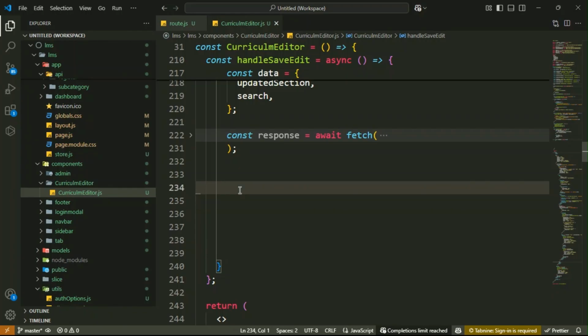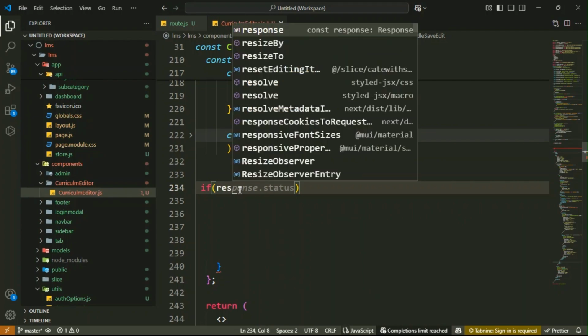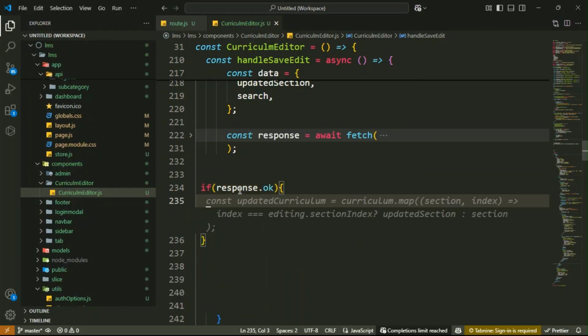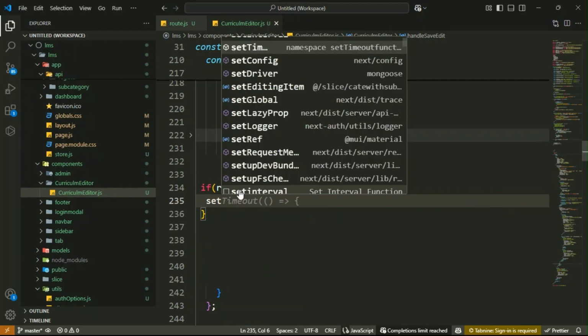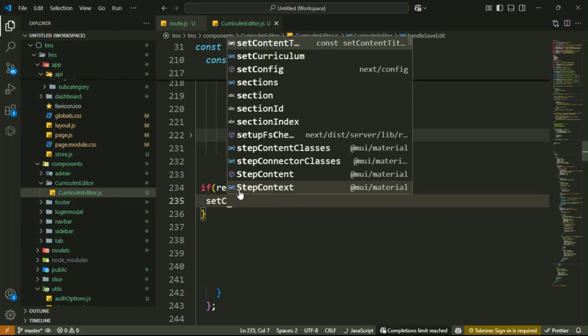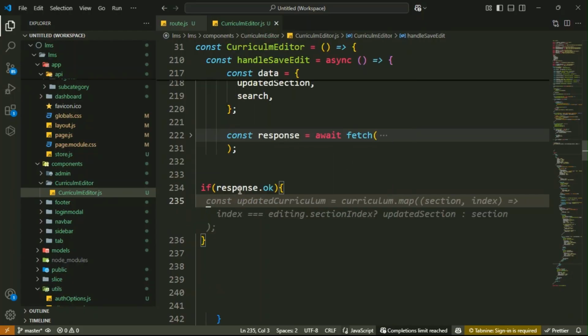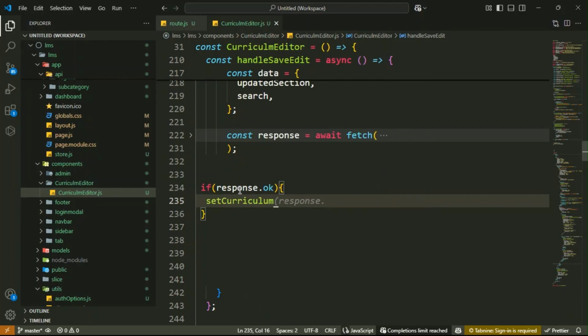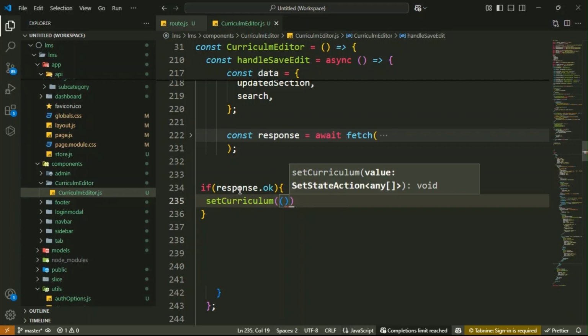First of all, check the condition: if response dot ok, then inside it call set curriculum function.